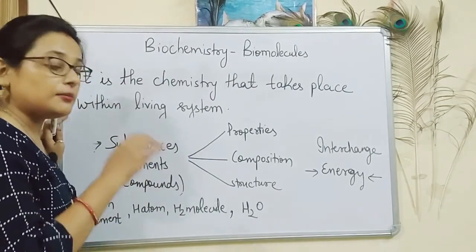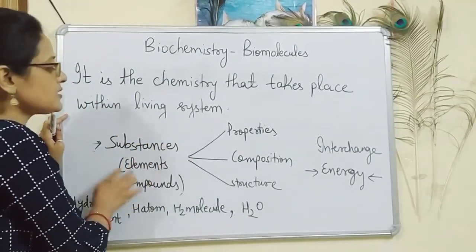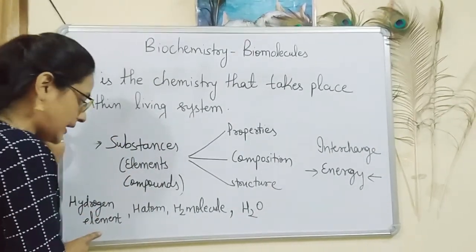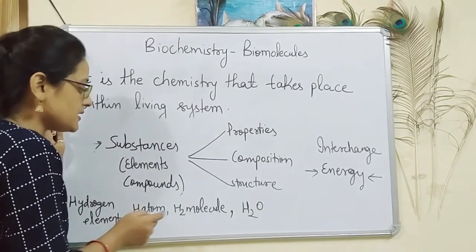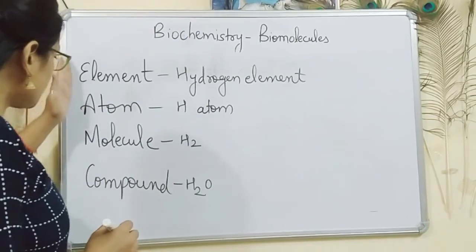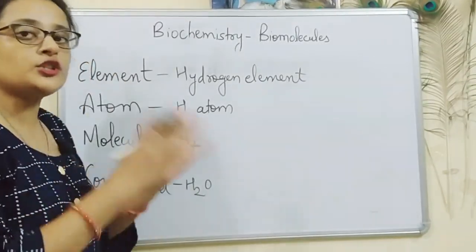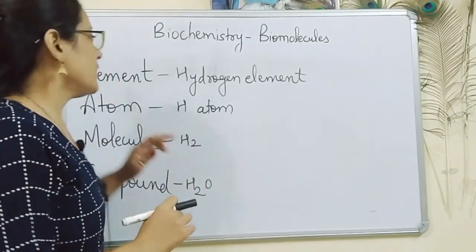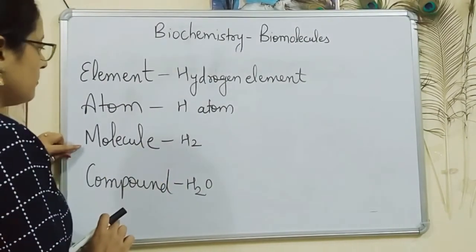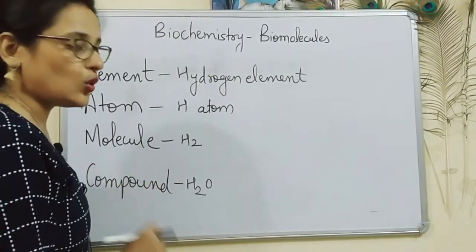First, let's see the meaning of this word substance, as everything is revolving around this word only. And the examples which we had taken are hydrogen element, and the difference between element, atom, molecule and compound. You need to understand the basic of these four terms, as whenever I will use these terms you need to picturize them properly in your mind. The example of element is hydrogen element, atom is hydrogen atom, molecule is hydrogen H2, and compound is H2O.